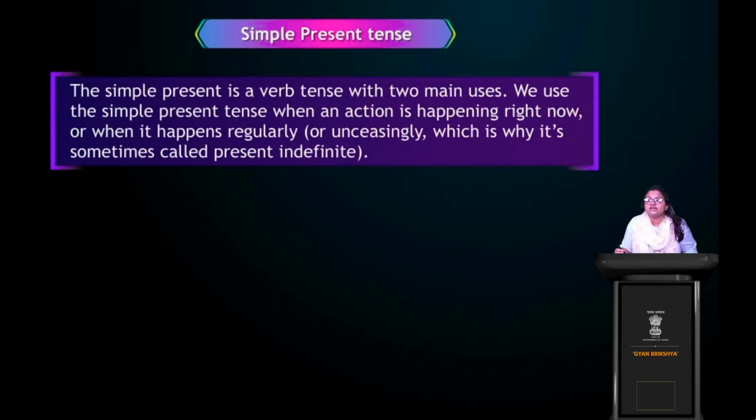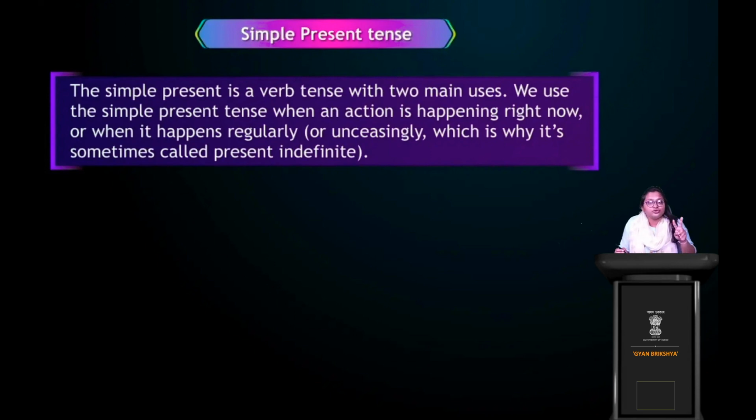ঠিক আছে? So in which two contexts do we use simple present tense? We use simple present tense in two contexts. The first is we use simple present tense in case of actions which are happening now, right now. এখন যেগুলো হচ্ছে, ঠিক আছে? Right now happening. আর তখন যখন the actions আমরা রেগুলারলি এই অ্যাক্টিভিটি গুলো আমরা করে থাকি, when we do this action regularly on a regular basis, তখন সেটাকে আমরা বলি simple present tense.